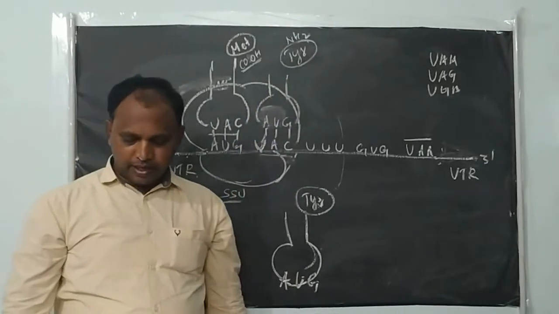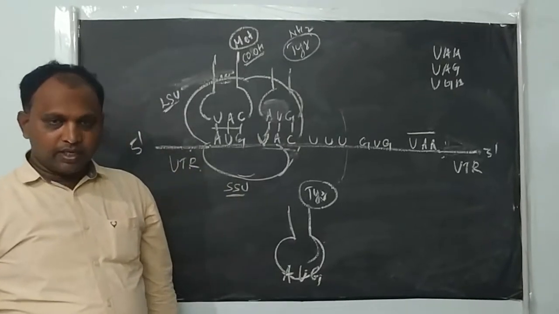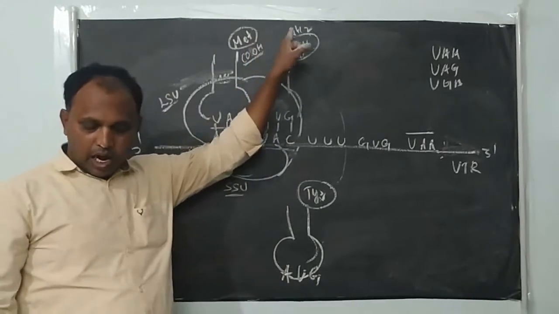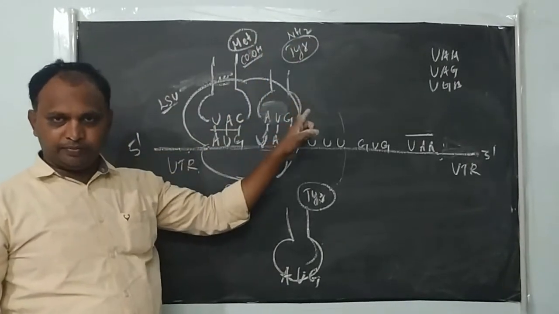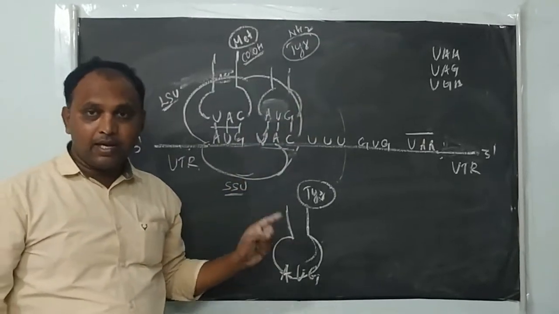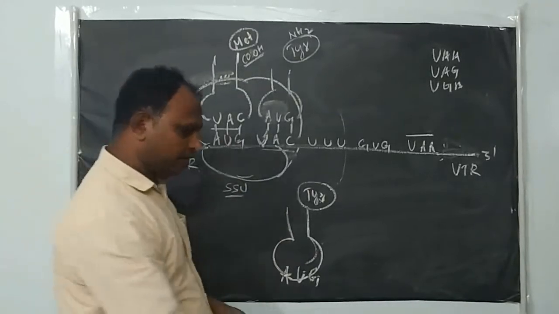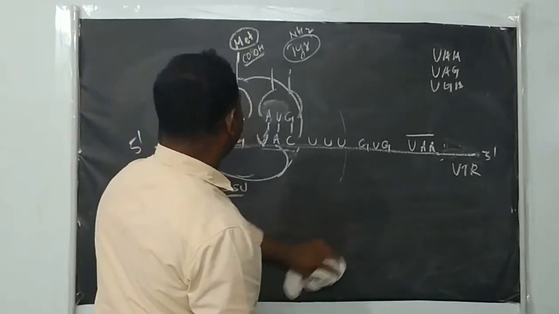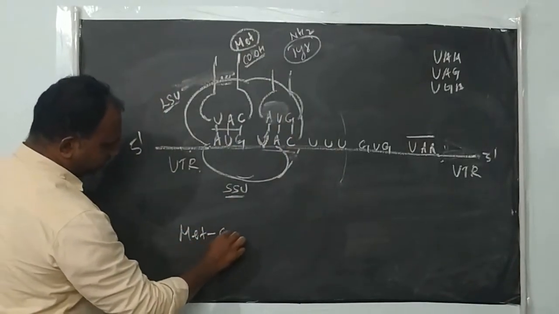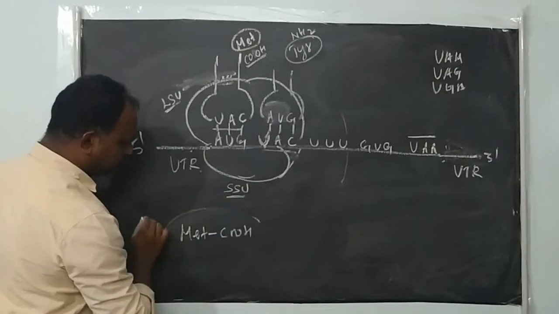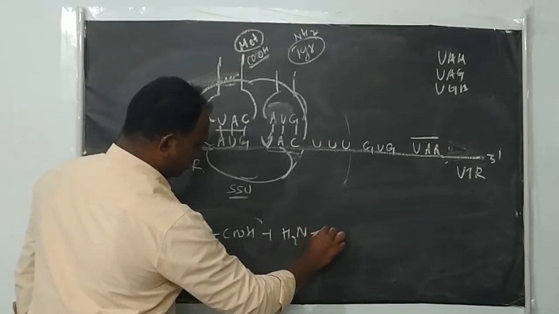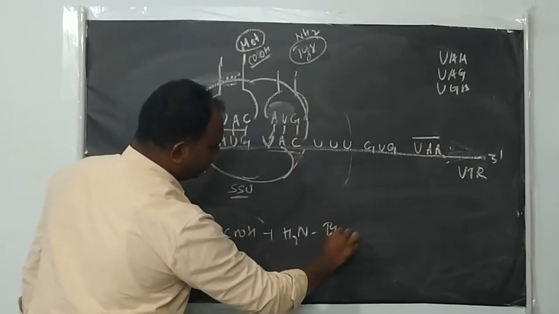So now a peptide bond is formed between the carboxyl group of the first amino acid, here methionine, and the amino group of the second amino acid. And who will create this peptide bond? The peptidyl transferase enzyme. How is it creating it? See here, I'm just writing here. The carboxyl group is there on the methionine amino acid, the first amino acid. And the amino group of the next amino acid. The next amino acid here is tyrosine.